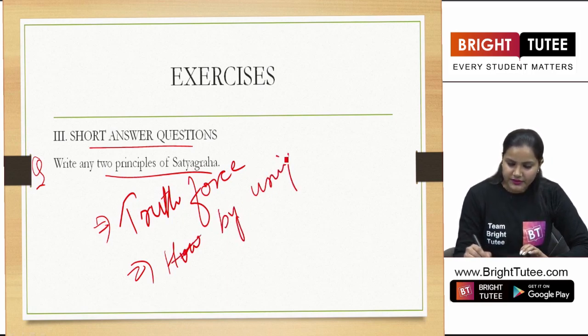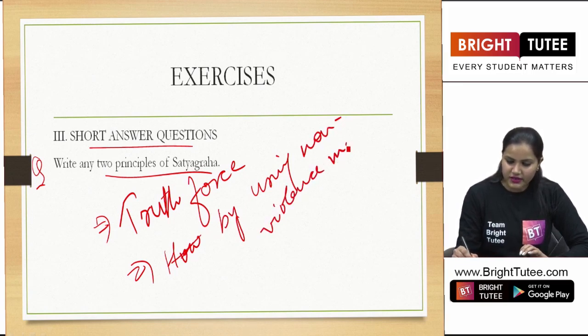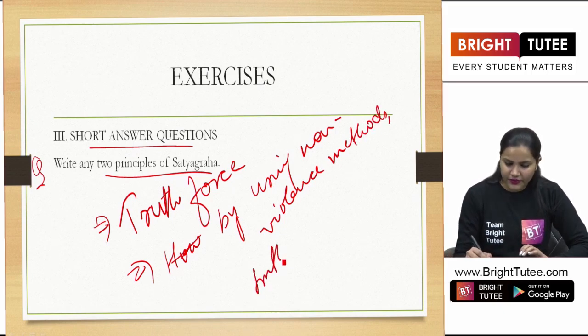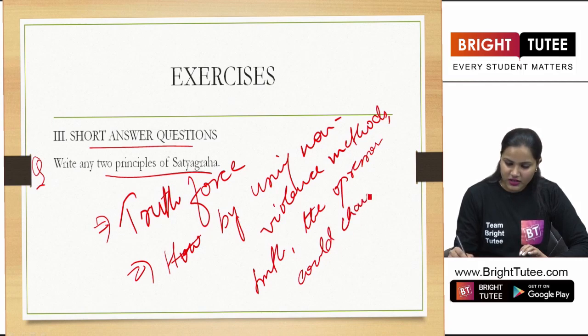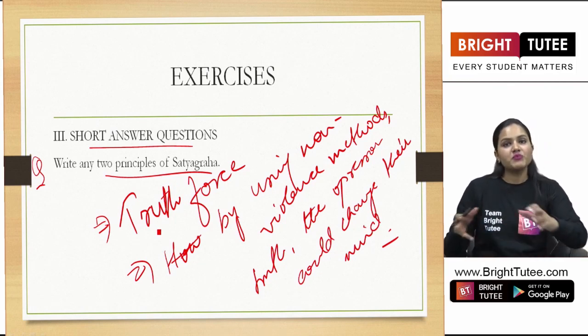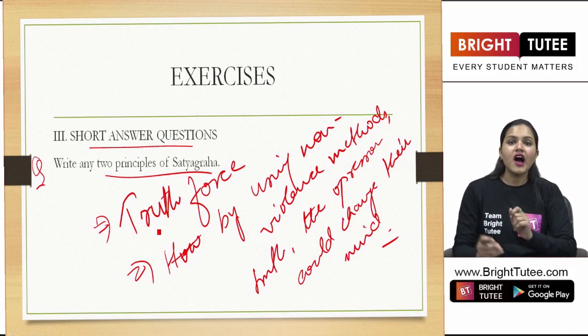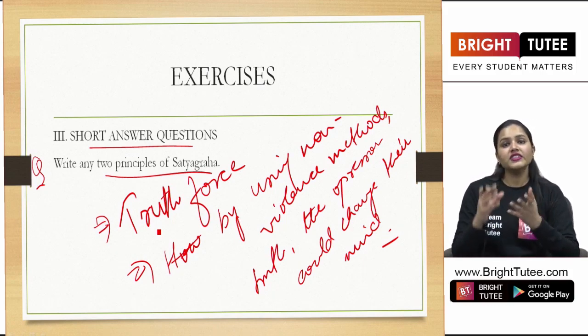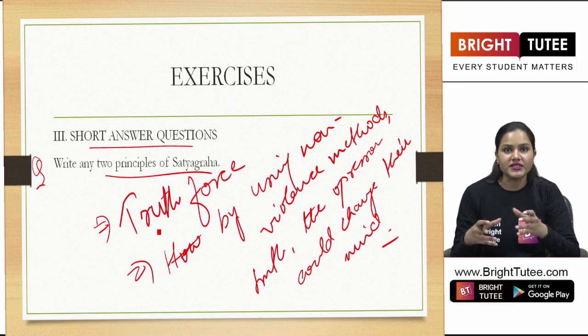by using non-violence methods, right, and emphasizing on truth, the oppressor could change their mind, right? So basic principle was the use of truth and non-violence. So you have to expand the answer writing about how the powerful tool of truth and non-violence can change the conscience of the oppressor, right?